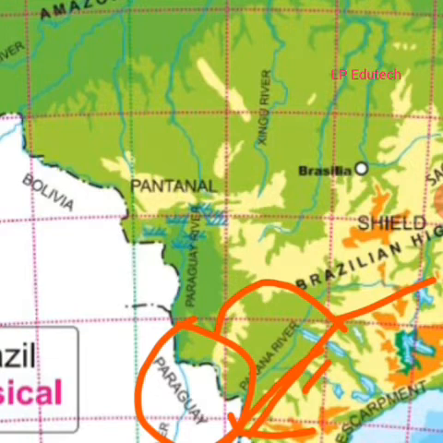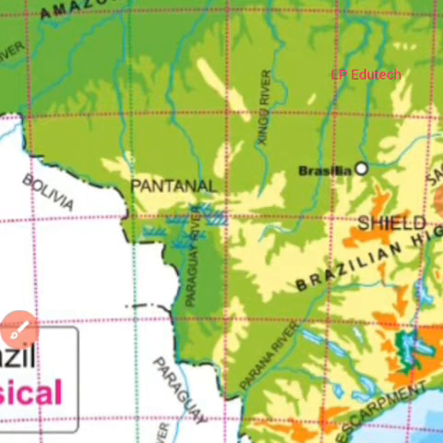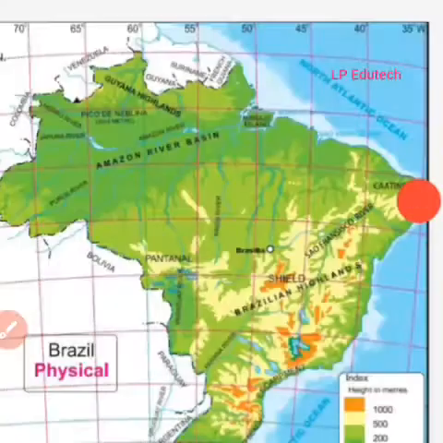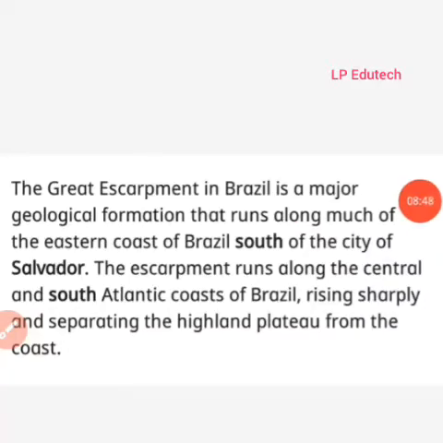Okay, it slopes toward the east. It's steep and it appears in the form of an escarpment. Now what is an escarpment? An escarpment is a very deep decreased part. It is a descending part. Let me show you the Great Escarpment that we are going to study, but let us get the meaning of it.